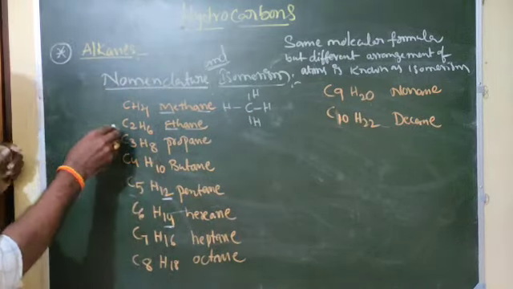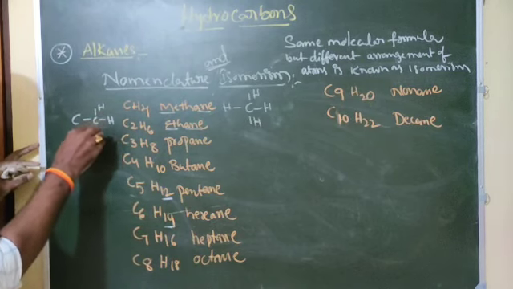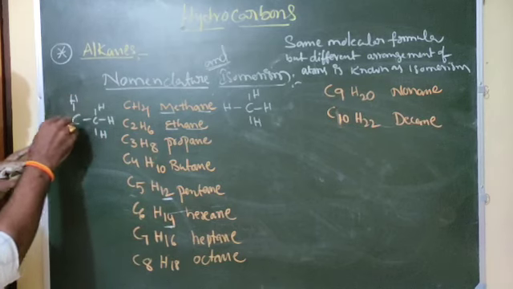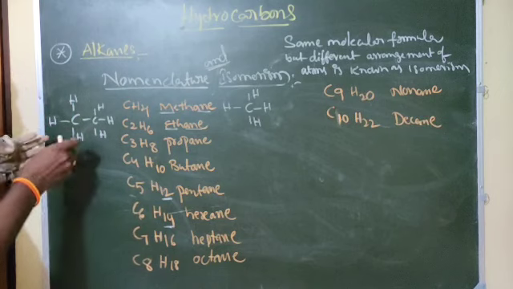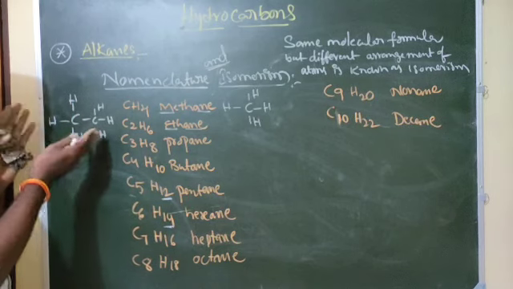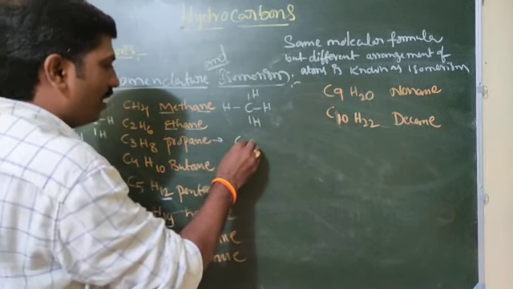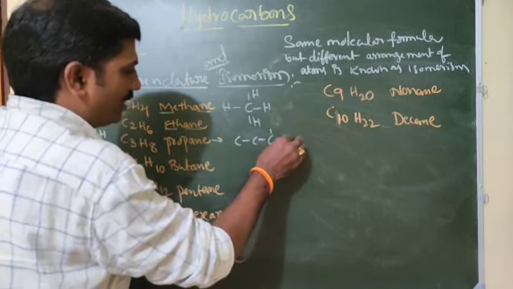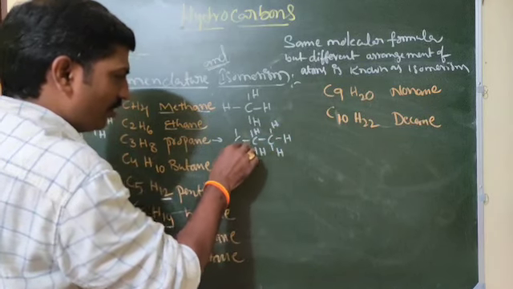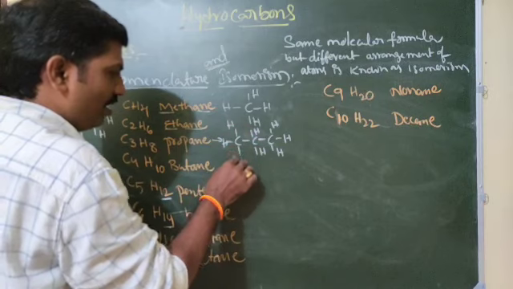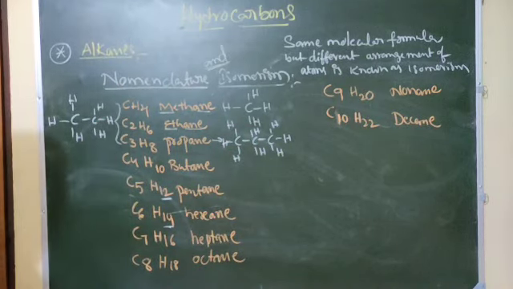For C2H6 also, same molecular formula but different arrangement of atoms: we can't write anything different in these 2 carbons. For C3 also, we can't write any compound in any other position, we write like this only. So there are no isomers for 1, 2, 3 carbons.